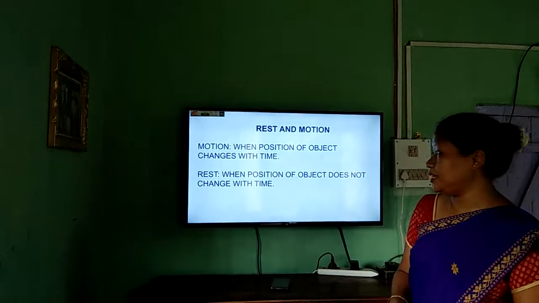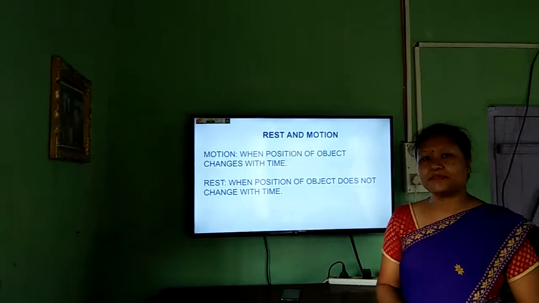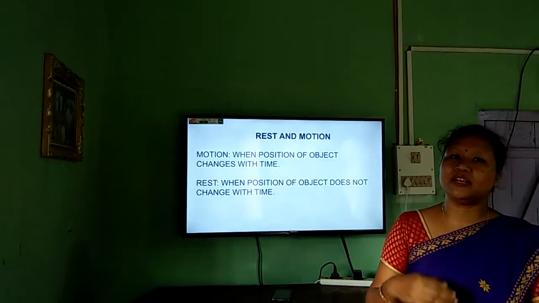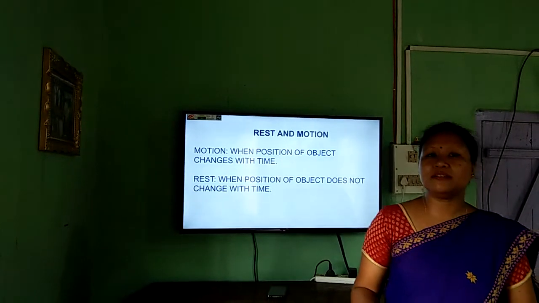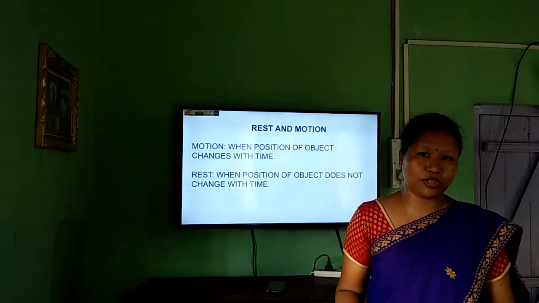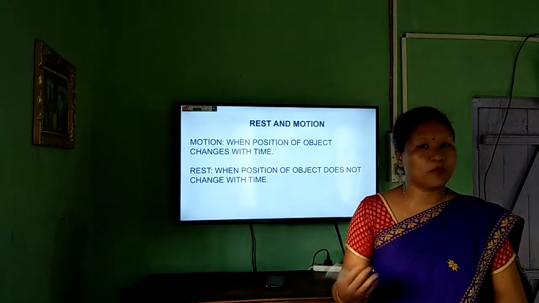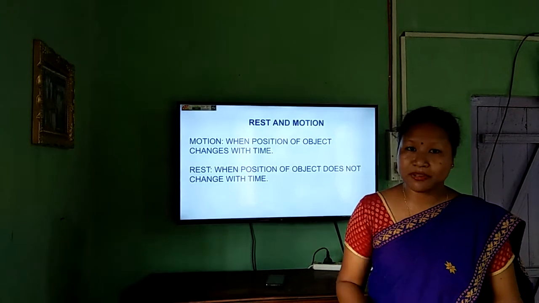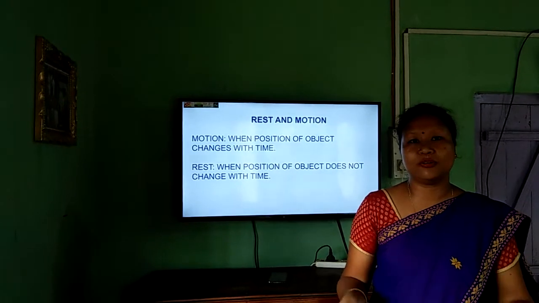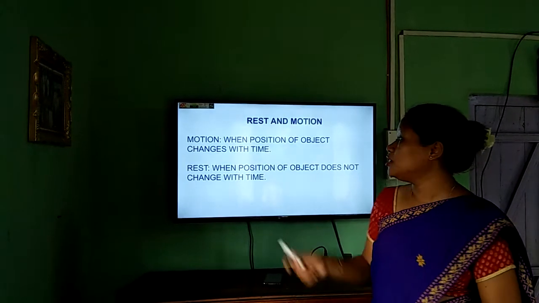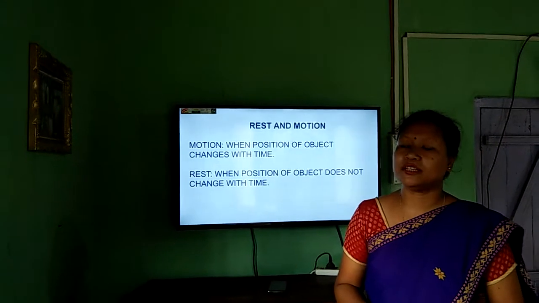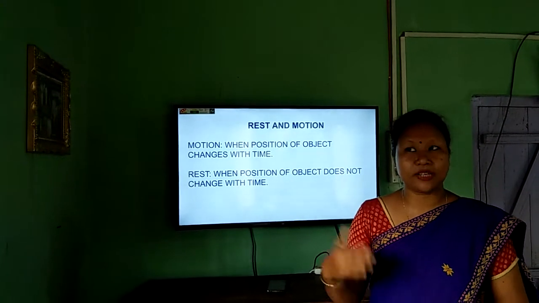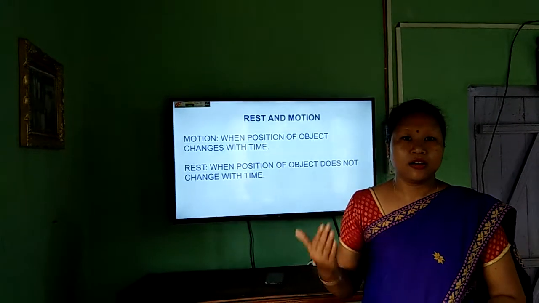Rest and motion means what? When the objects change the position with the time. When there is a change in the position of the object, that will always be with time, isn't it? If there is no time difference, obviously there will be no change in their position. So when their position changes with time, it is called motion, or we say that the object is in motion.